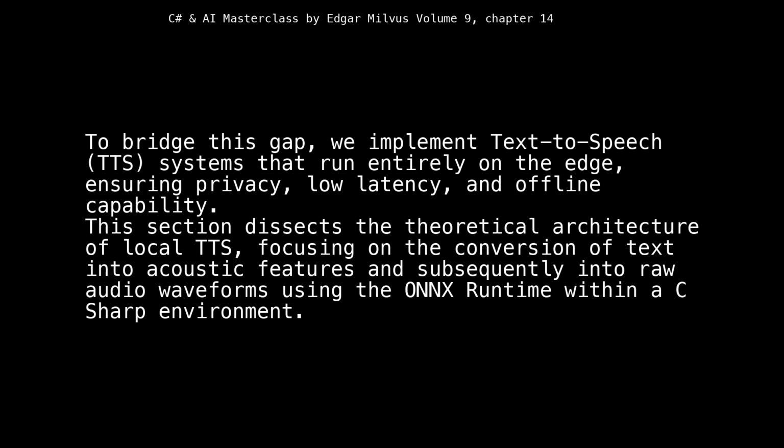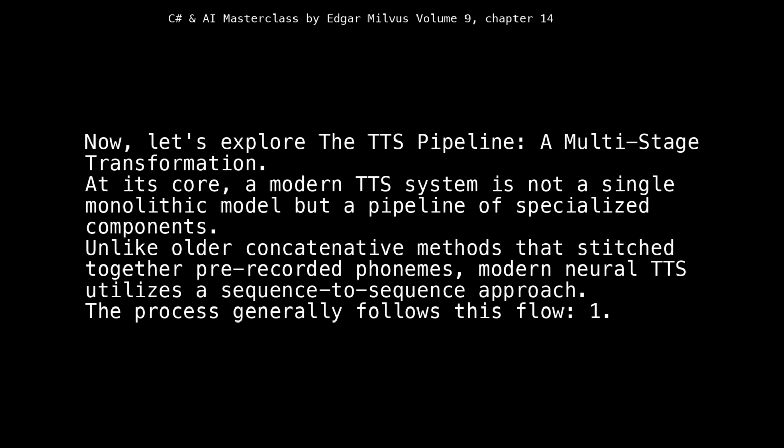offline capability. This section dissects the theoretical architecture of local TTS, focusing on the conversion of text into acoustic features and subsequently into raw audio waveforms using the ONNX Runtime within a C# environment. Now, let's explore the TTS pipeline, a multi-stage transformation. At its core, a modern TTS system is not a single monolithic model but a pipeline of specialized components.